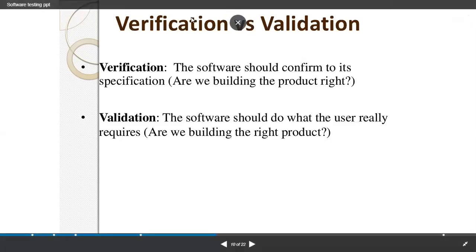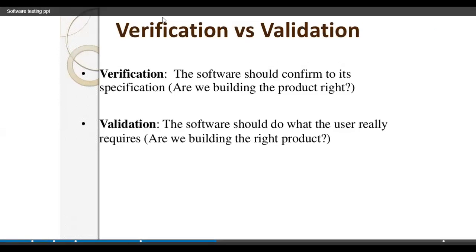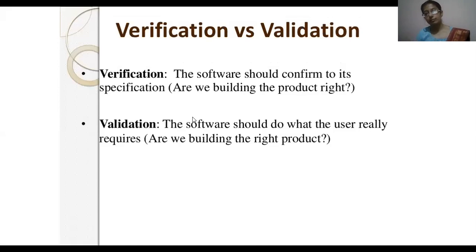If it is not the correct one, it results in more time, and automatically the cost will be greater than the cost we estimated earlier while planning. So we have to validate also that software should do what the user really requires.